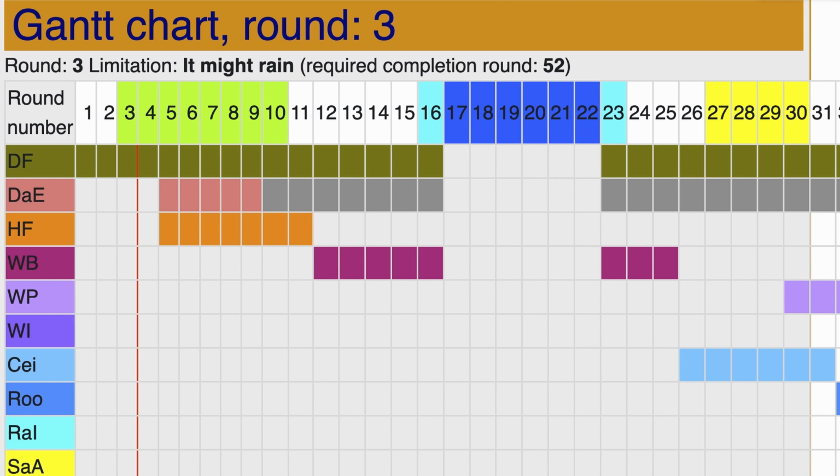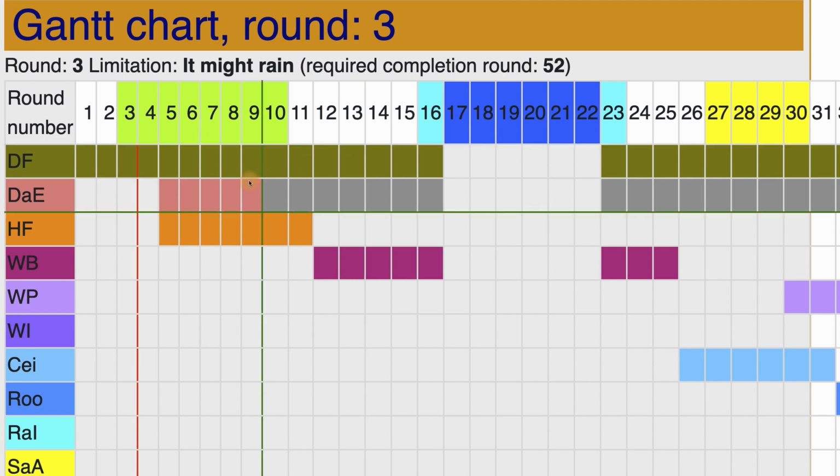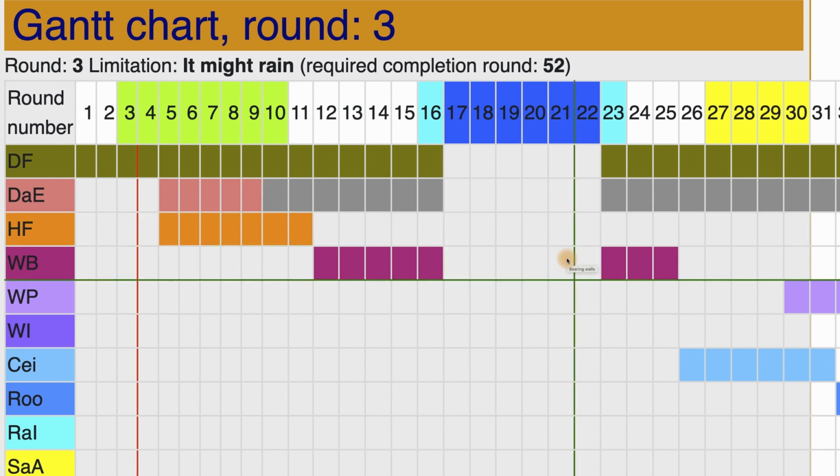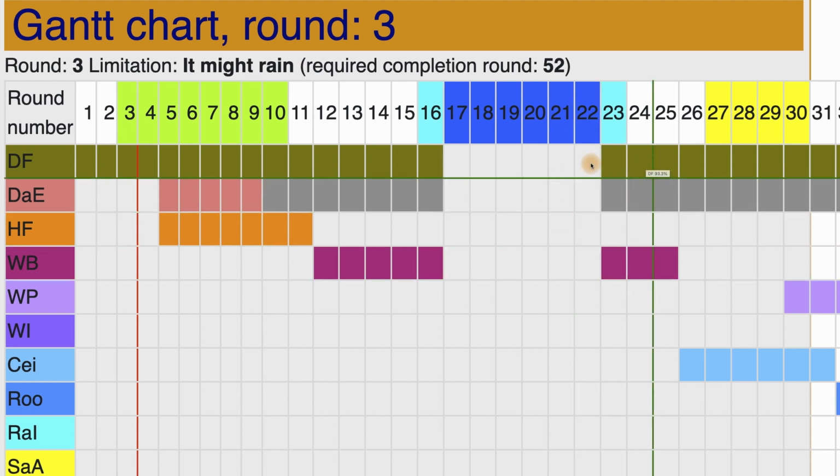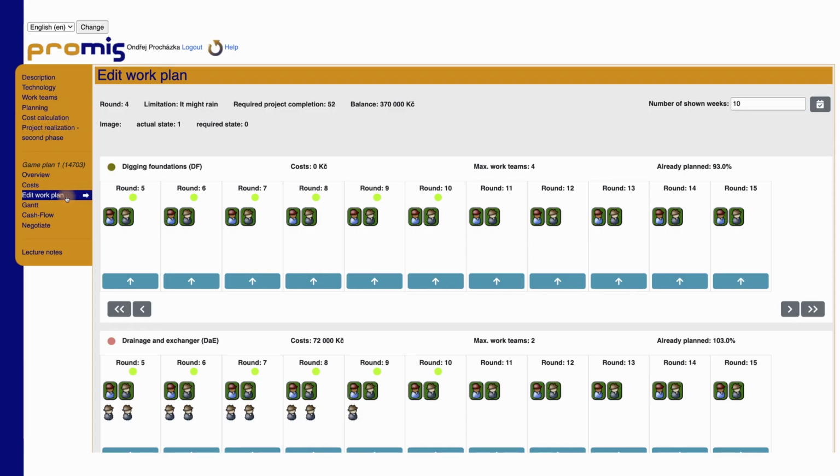The open-ended work view suggests that you will need to plan work by adding work teams to reach 100%. It will often also be necessary to correct dependency relationships between jobs due to work delays by means of work team transfers. You can make all moves within work teams in the Edit Work Plan section.